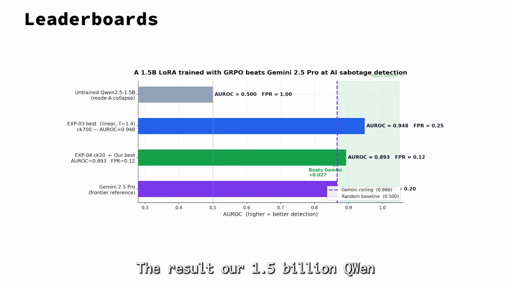The result. Our 1.5 billion Qwen plus a 50 megabyte LoRA adapter trained with GRPO on 300 traces hits AUROC 0.893. The same untrained base sits at 0.5 with FPR at 1. Gemini 2.5 Pro, the frontier reference, lands at 0.866 on all 9 scenarios.